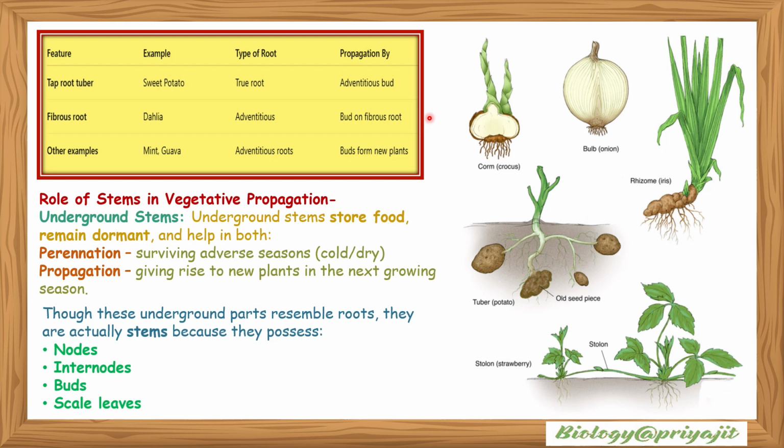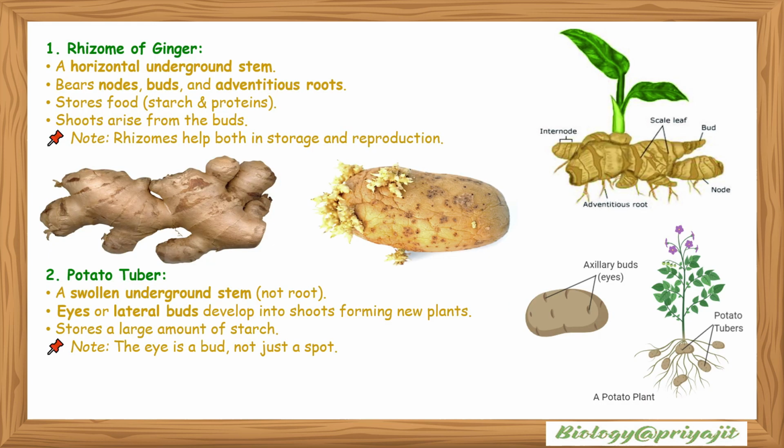Now let's study the roles of stems in vegetative propagation. Underground stems store food, remain dormant, and help in both perennation, that is surviving adverse seasons like cold and dry, and giving rise to new plants in the next growing season. Though these underground parts resemble roots, they are actually stems because they possess nodes, internodes, buds, and scale leaves. These are showing the plant stems which undergo vegetative propagation.